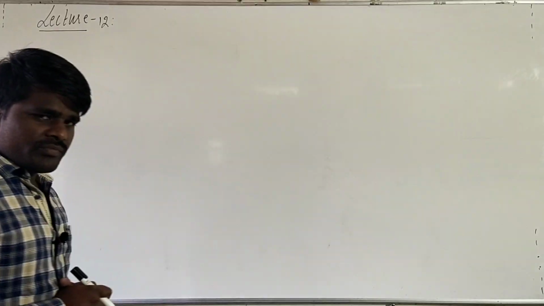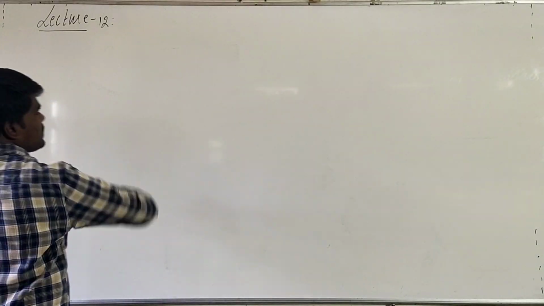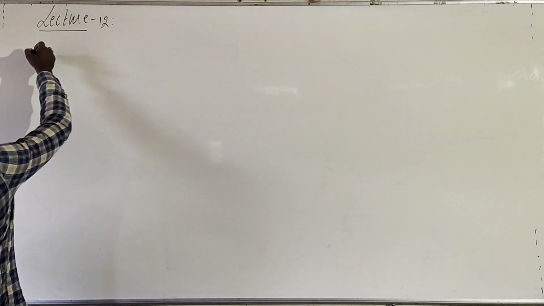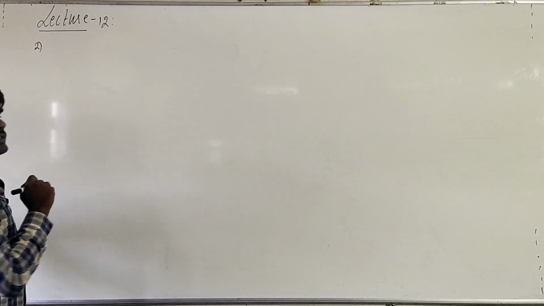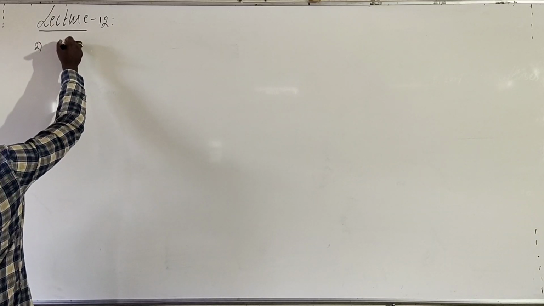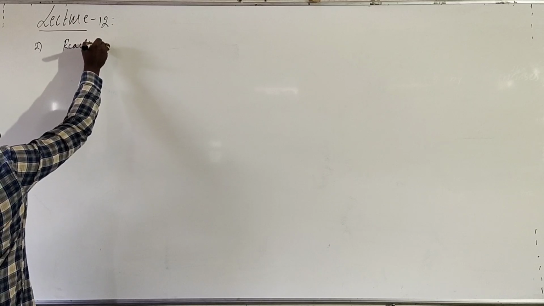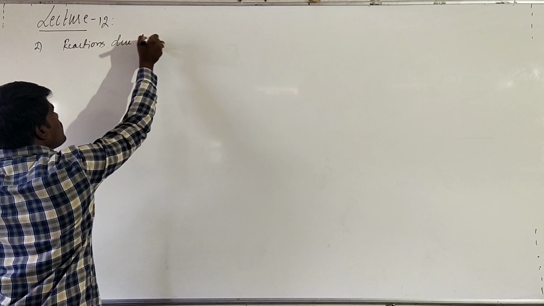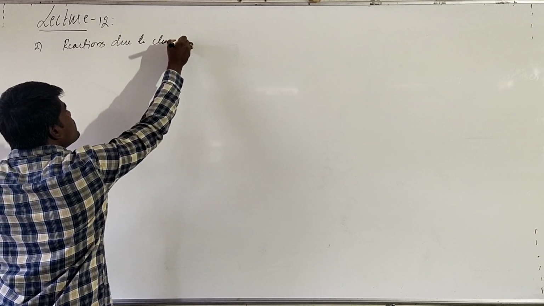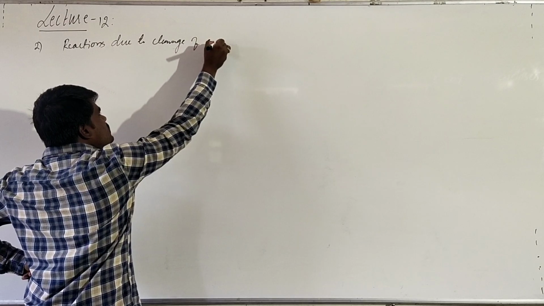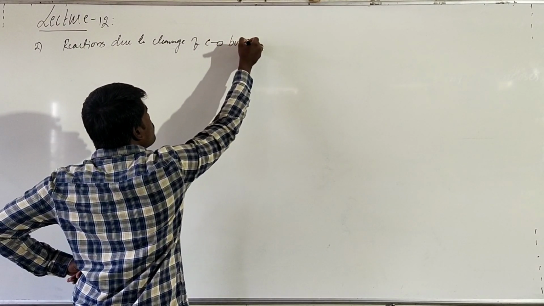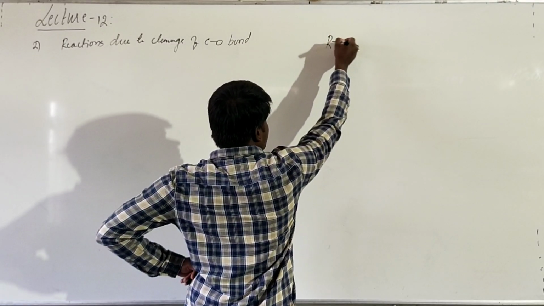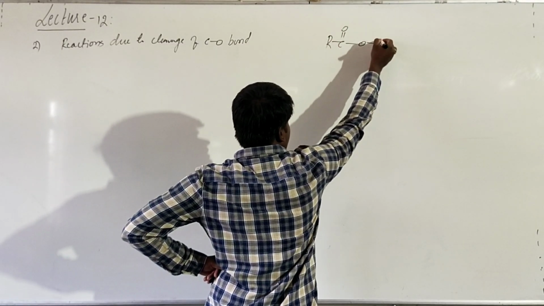Under the chemical reactions, the second type of reactions that comes under the chemical reactions of carboxylic acids is the reactions due to cleavage of the CO bond. What is this? CO bond. As I told you in the last class, this is your carboxylic acid.